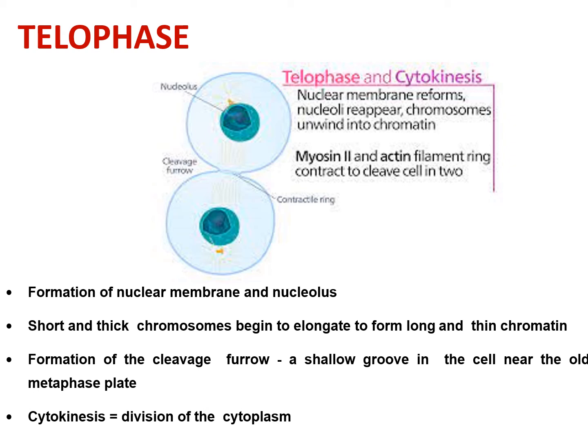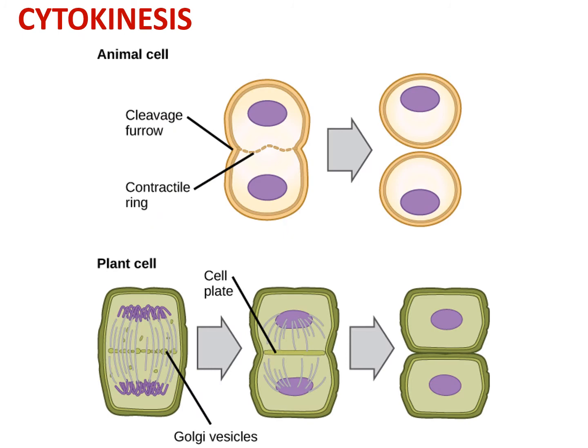So this is all about karyokinesis, where the nucleus has divided, and now we'll be talking about how the cytoplasm divides itself, that is cytokinesis. Now there is an interesting thing: this process of cytokinesis occurs differently in an animal cell as well as in a plant cell. In an animal cell, cytokinesis or division of cytoplasm takes place by the formation of cleavage